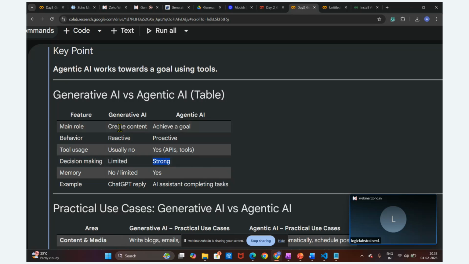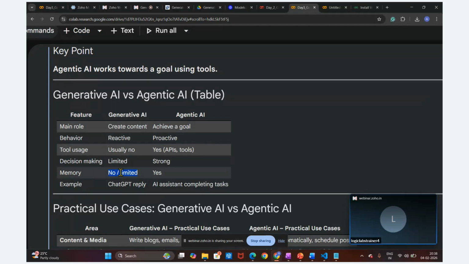And generative AI depends mostly on LLMs. LLMs don't have internal memory; they are stateless. So we have to provide external memory. That is the reason that in generative AI the memory is none or limited. You can say LLMs have limited memory or no memory.